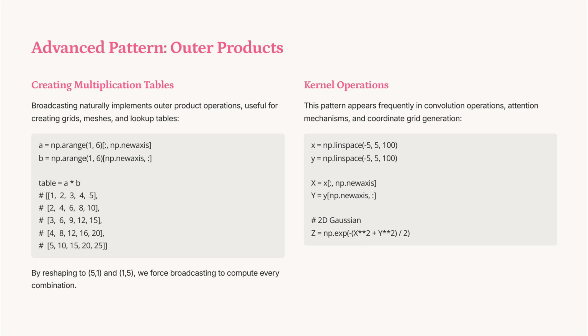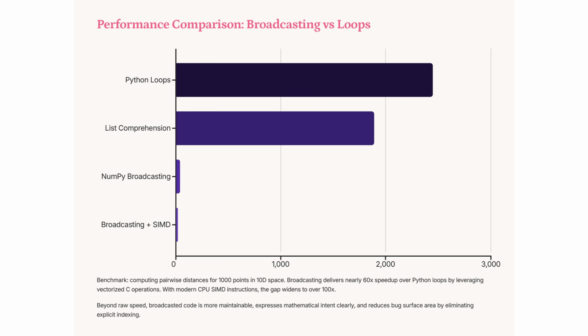By reshaping arrays, we compute every combination, as seen in the multiplication table example. This technique is also vital in generating two-dimensional Gaussian distributions, often used in kernel operations, convolution, and attention mechanisms, enhancing computational efficiency and clarity.